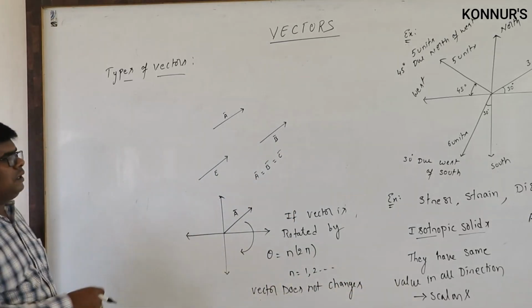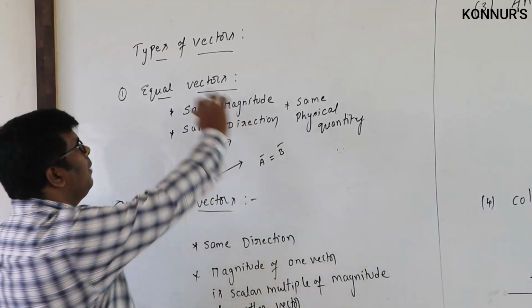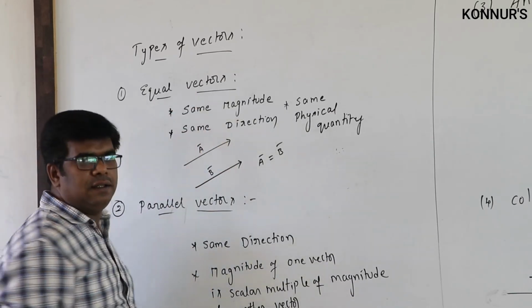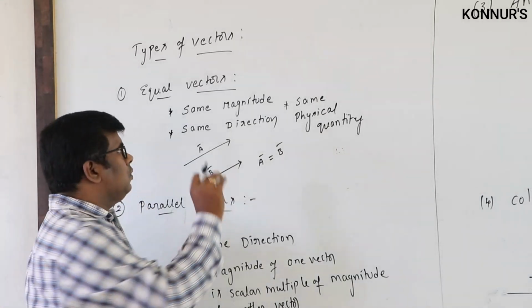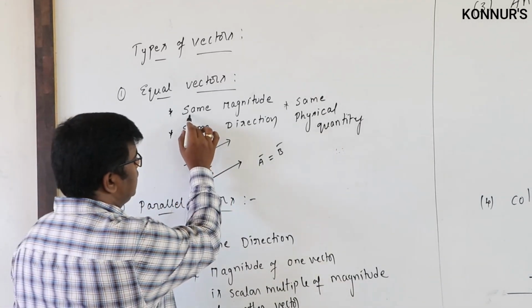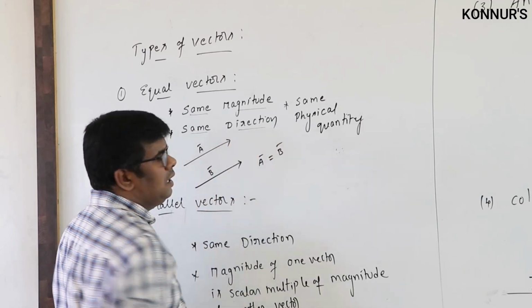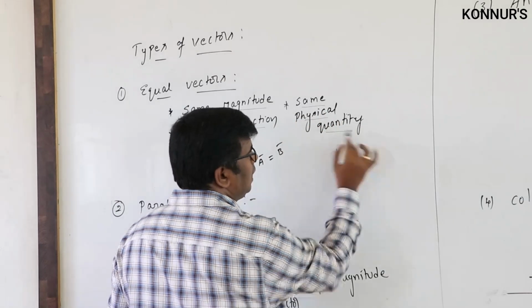Now we are going to discuss the types of vectors. The first one is equal vectors. Equal vectors have the same magnitude and the same direction, and the two vectors should represent the same physical quantity.